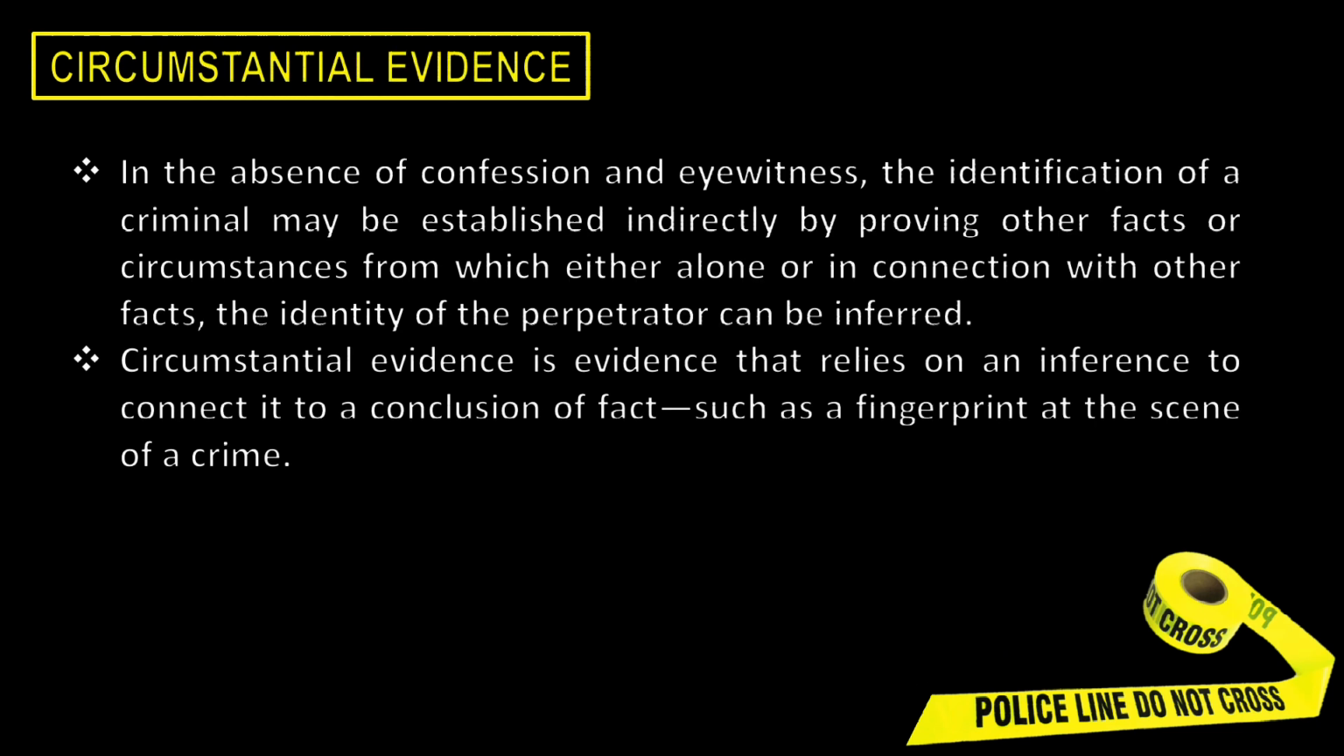Next would be circumstantial evidence. In the absence of confession and eyewitness, the identification of a criminal may be established indirectly by proving other facts or circumstances from which either alone or in connection with other facts, the identity of the perpetrator can be inferred. So circumstantial evidence, these are evidence that relies on an inference to connect it to a conclusion of fact, such as fingerprint at the scene of a crime.